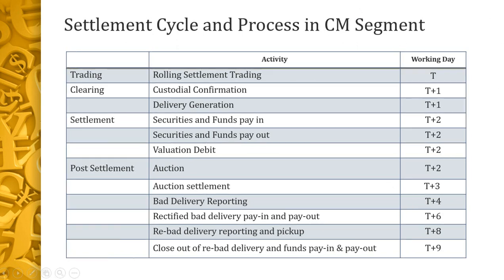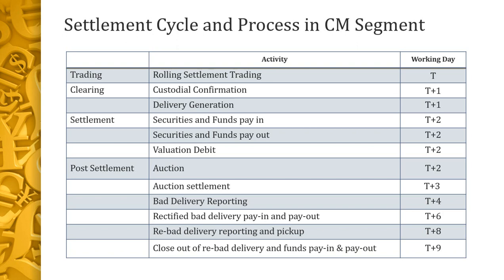On the trading day, there is rolling settlement trading, where one buyer buys shares or sells shares. On the next day, the clearing part goes to the custodians. There are two depositories in India, the National Securities Depository and the Central Depository, who are responsible for the clearing process.